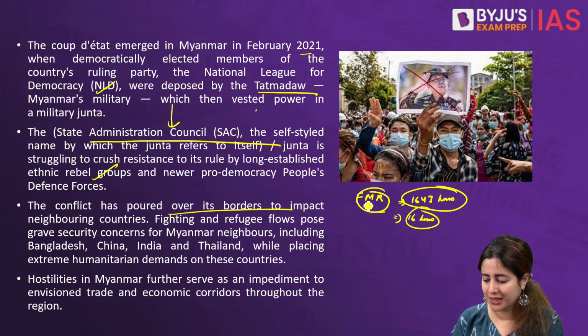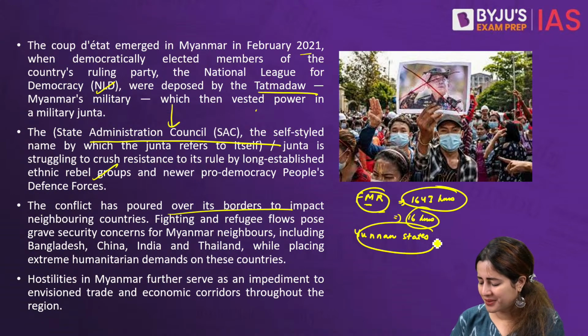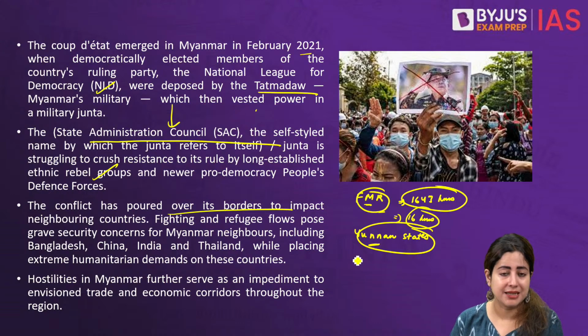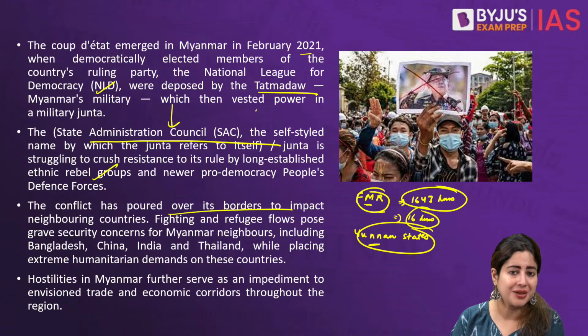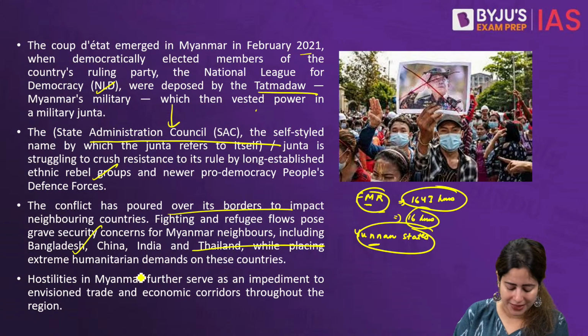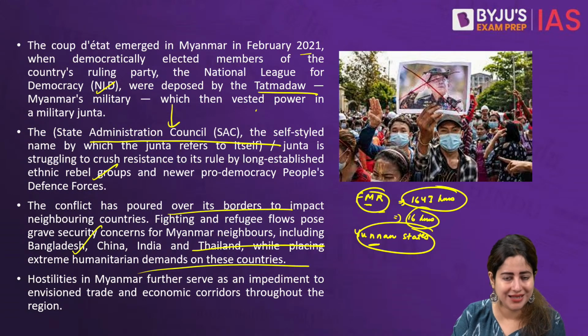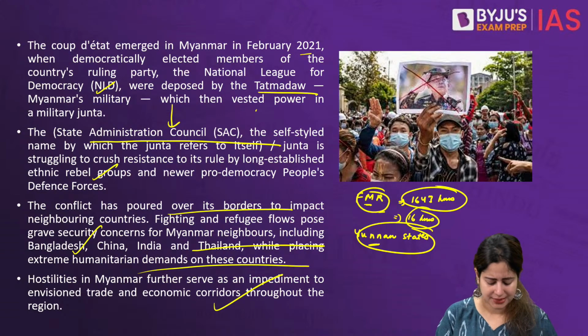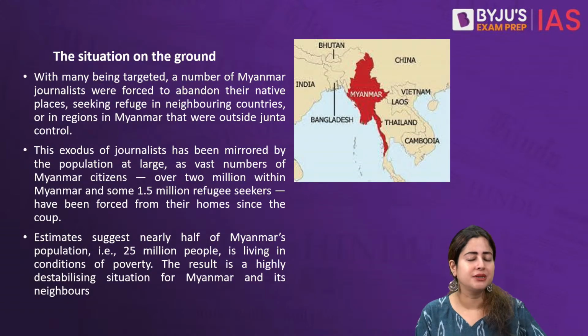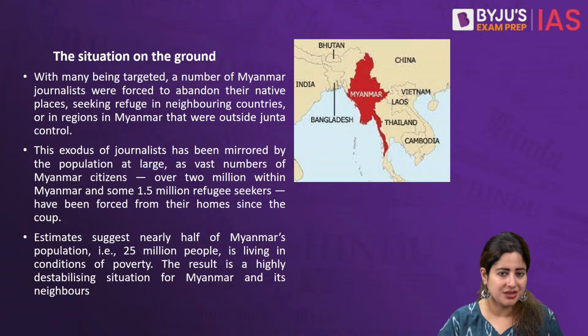Similarly, China has been taking strict action on Myanmar refugees. Let's remember that even for China, there is this Yunnan province where so many refugees from Myanmar currently stay. So China has also been a very active participator in the entire imbroglio that's going on in Myanmar. Similarly, countries like Thailand, Bangladesh, the Chin area, all of them have been experiencing spillovers of the conflict, which is not only dangerous for political sake, but also it inhibits any kind of economic prospect, any kind of smooth trade and travel in that area as well. So these problems have also defaulted any economic corridors that had been promised between India and Myanmar.